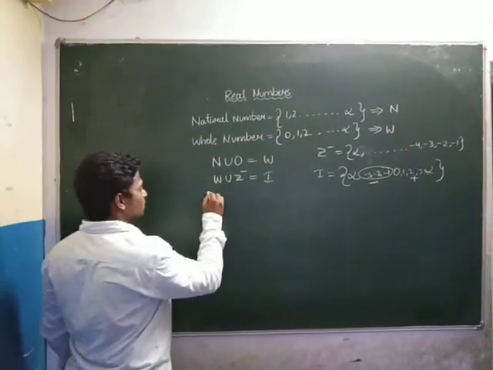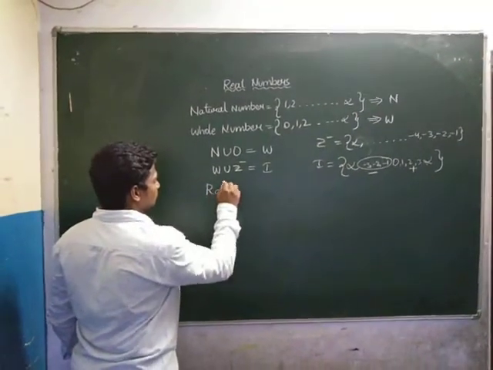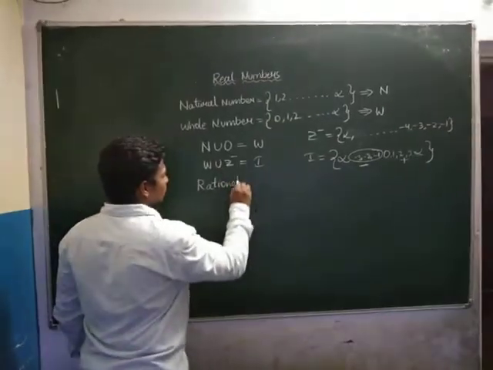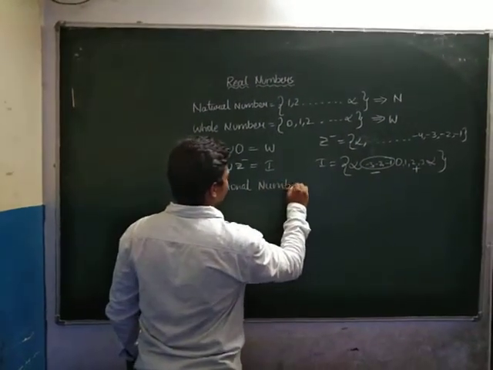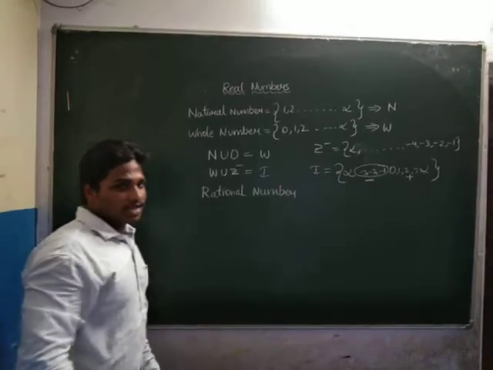So what is a real number? First we have to know two number systems. One is the rational number. Okay, what is a rational number?